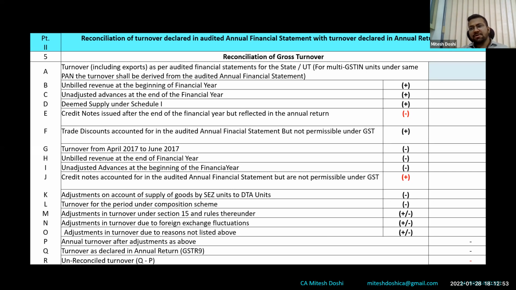However, if it is not disclosed in table 5A because it is a part of the expense side, credit side of expense, then we'll have to add it, and that would be a section 15 adjustment ideally. So that has to be disclosed. Now, up ahead of this is basically adjustment in turnover due to forex, foreign exchange gain, or foreign exchange adjustments. Now, I would give you a simple example.